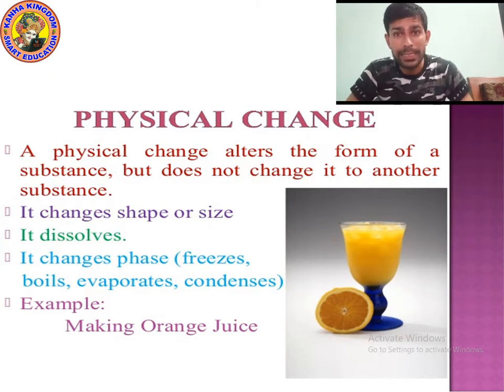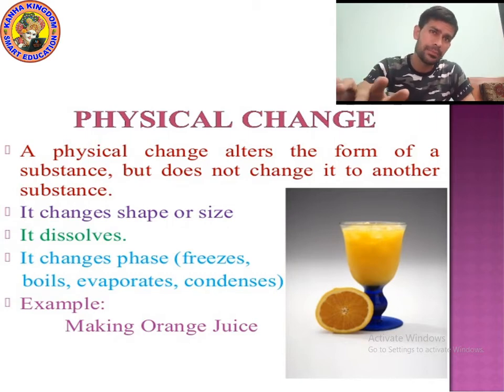Substances can dissolve. For example, salt and water. Take the salt in a glass, take water, mix both. Both will dissolve. Can we get back salt? Can we get back both things? Yes, you can easily get back, you can separate. So it is a physical change because it is changing from one form to another form, but we can get back. Remember kids, physical changes are reversible changes.